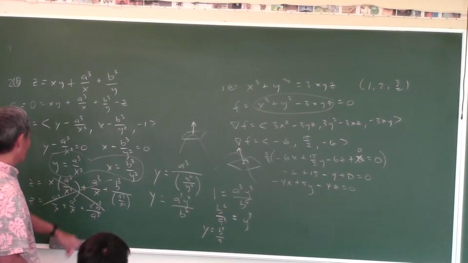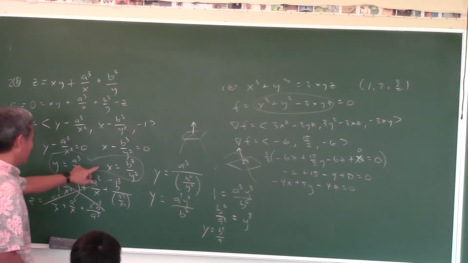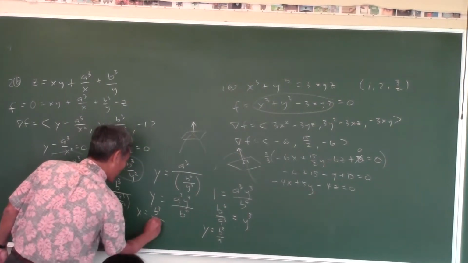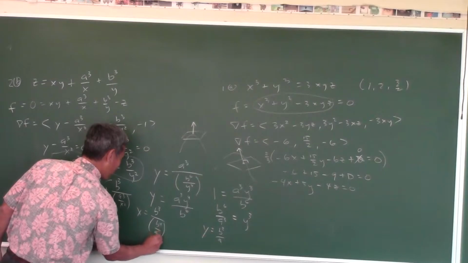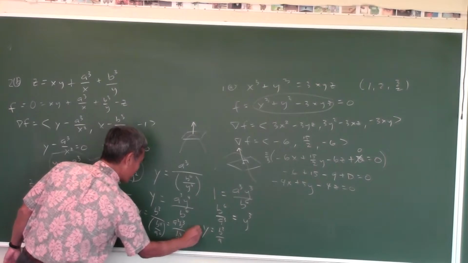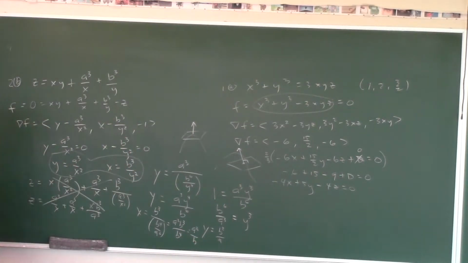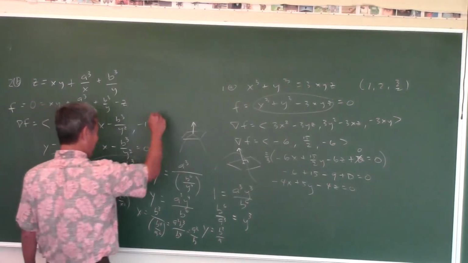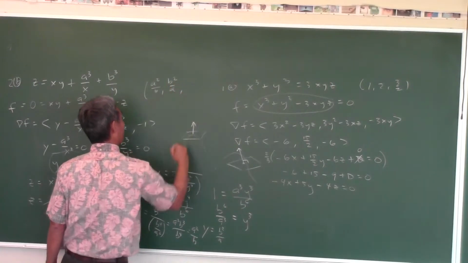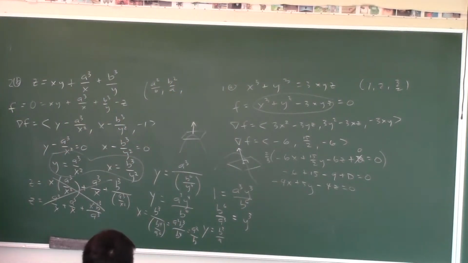Once you figure that out, where should I go to figure out what x is? Right here. So x is equal to b cubed over that squared, which is b to the 4th over a squared, which is a squared b cubed over b to the 4th, which is a squared over b. It's kind of a nice symmetry there. So the point where that happens is a squared over b, b squared over a, and then how do I find the z coordinate? You plug it back into this. Can you guys do that? Yeah, you guys can. Hey, look, it comes out nice. That's a good problem for the test, I think.